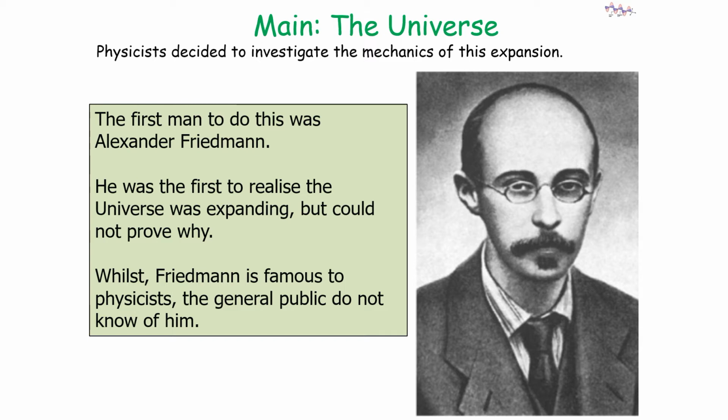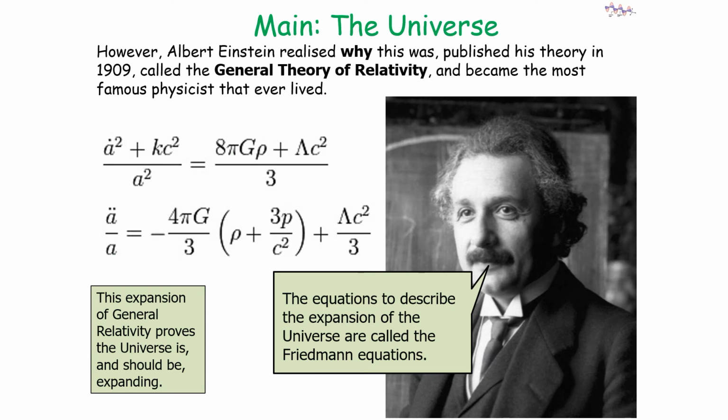Now the first person to do this was someone called Alexander Friedmann. Now he was the first to realise that the universe was expanding but couldn't prove why. Now whilst Friedmann is famous to physicists, the general public don't know that much of him. However, Albert Einstein realised why the universe was expanding and published his theory in 1909 called the Theory of Relativity, and became one of the most famous physicists that ever lived. So the theory of relativity proves that the universe is and should be expanding.